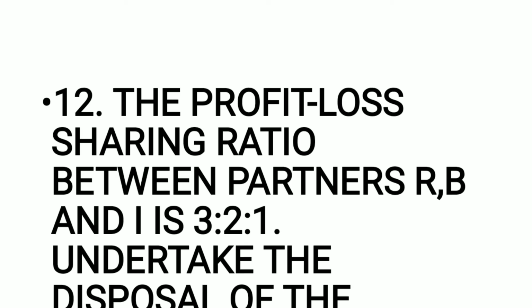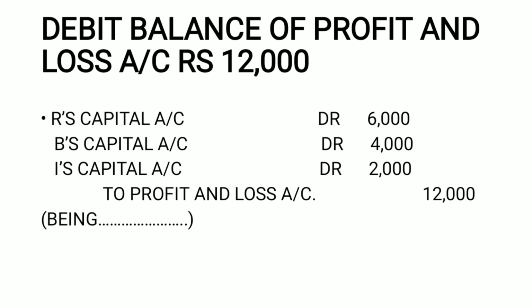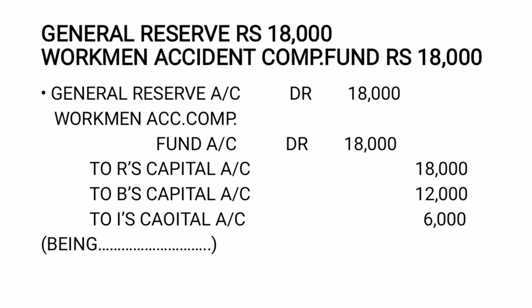The profit loss sharing ratio between partners R, B and I is 3:2:1. Undertake the disposal of the following balances. Which is the first balance? Let us see. It is general reserve. Second is workman accident compensation fund, and third is debit balance of profit and loss account. So let us deal with the first one. General reserve is of rupees 18,000. Workman accident compensation fund is again of 18,000.